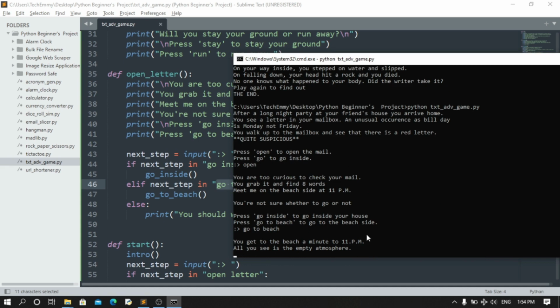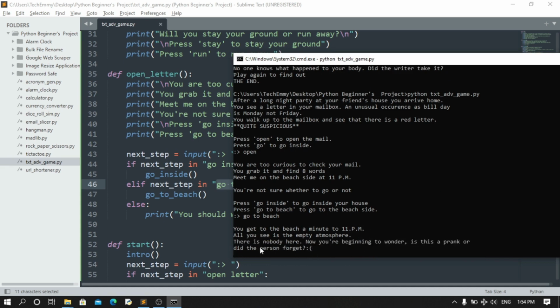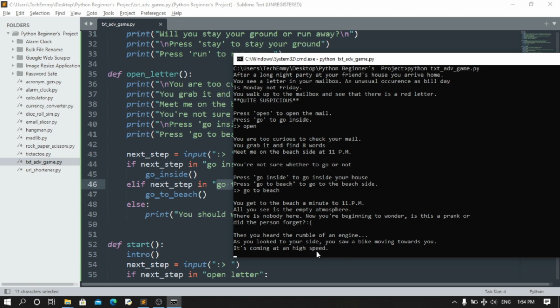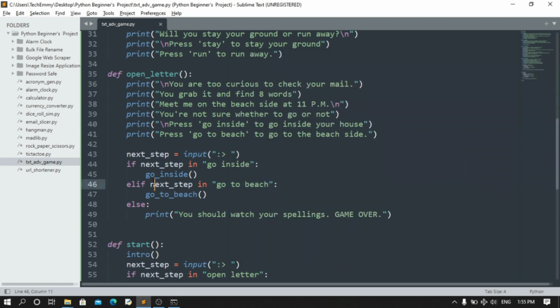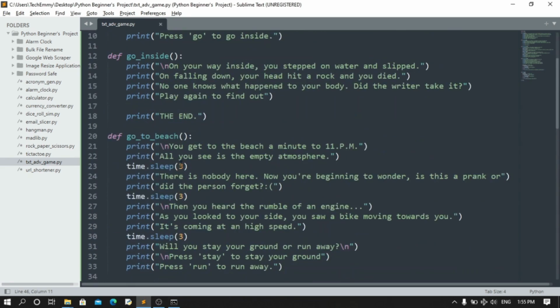See, when you get to the beach, 11 p.m., all you see is an empty atmosphere. There is nobody here. You're beginning to wonder, is this a prank? And now you see it slowly coming. So what you can do depends on how fast you read. You can make the time a little bit longer. It depends on how fast you read.